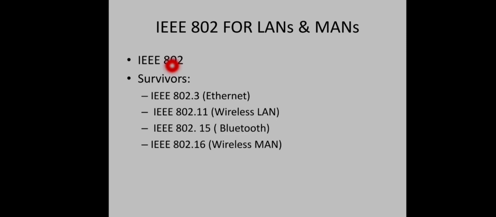And a set of protocols are there like 802.2, 802.3, like that, and a lot of standards are there, and among those only few actually survived, and the major among those actually survived are these four. First one is 802.3 Ethernet, that is wired LAN, 802.11 wireless LAN, then 802.15 Bluetooth, and 802.16 wireless MAN. So we have to go through these two standards, that is wired and wireless local area networks.